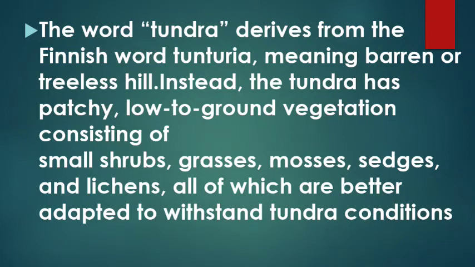Instead, the tundra has patchy, low-to-the-ground vegetation consisting of small shrubs, grasses, mosses, sedges and lichens, all of which are well adapted to withstand tundra conditions.